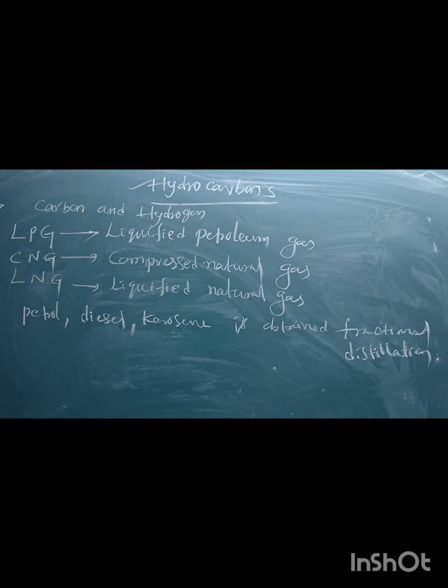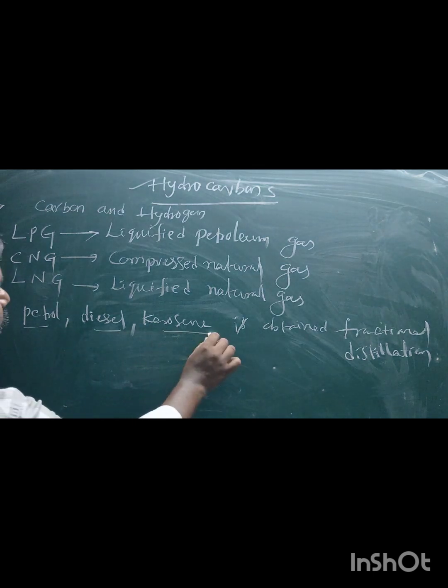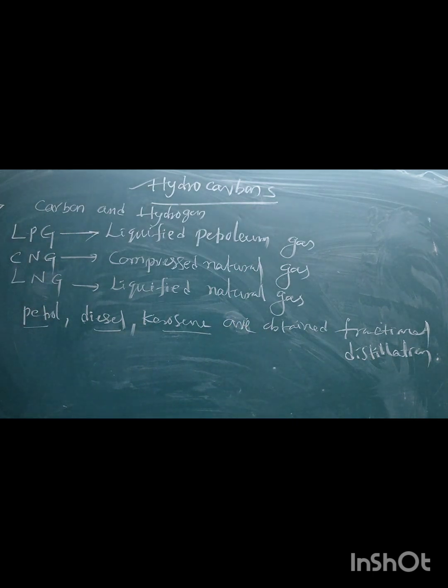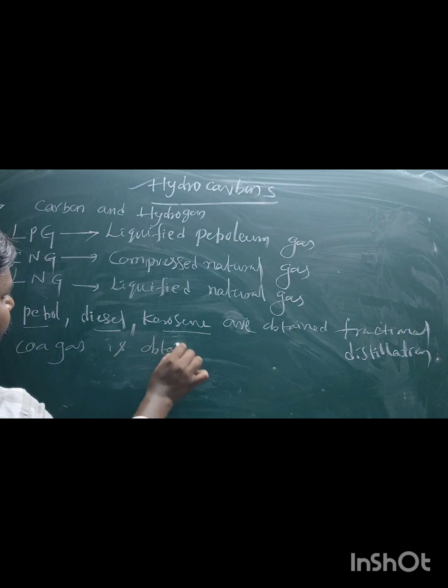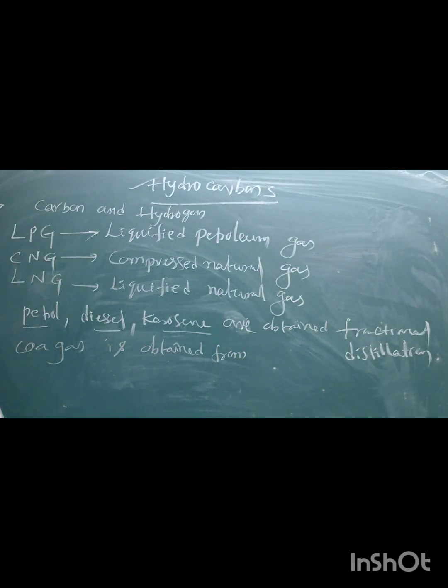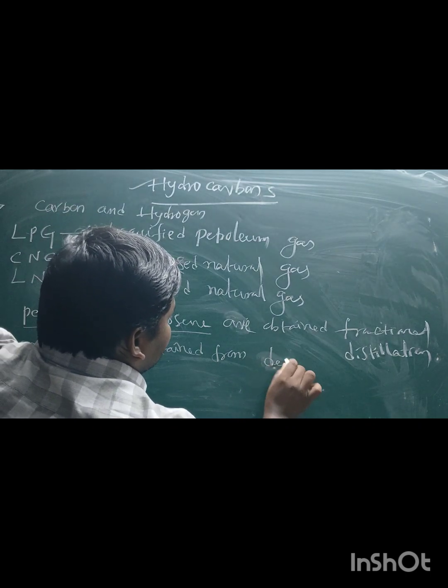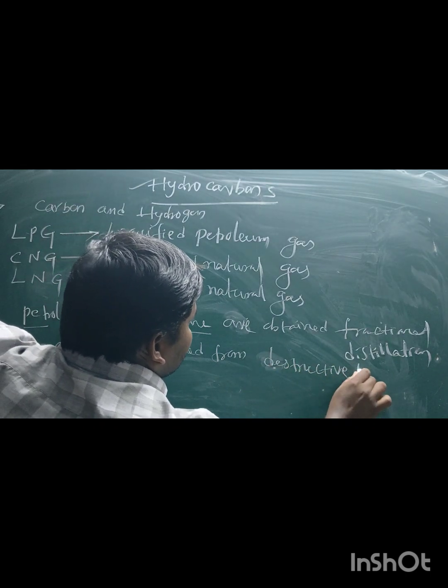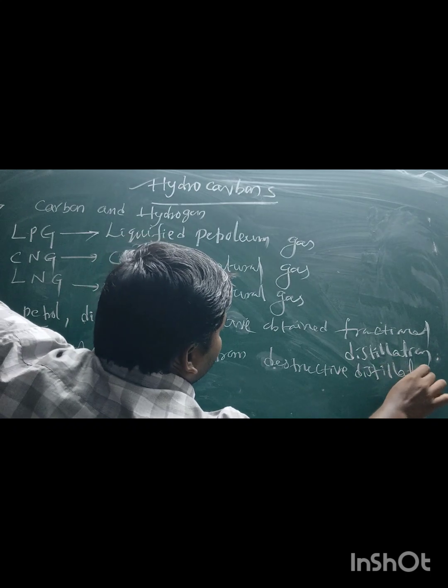Petrol, diesel and kerosene are obtained by fractional distillation of petroleum under the earth crust, whereas coal gas is obtained by the destructive distillation process.